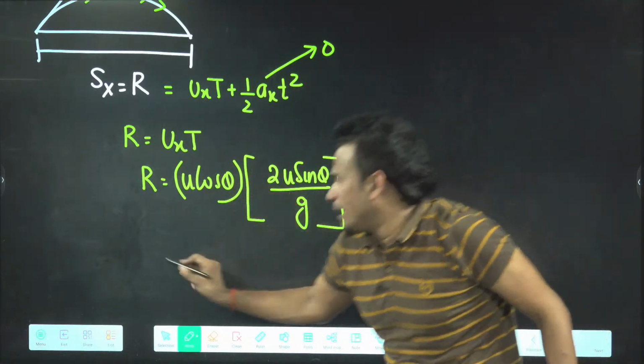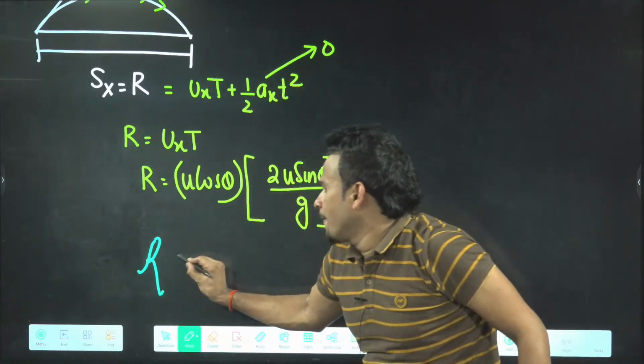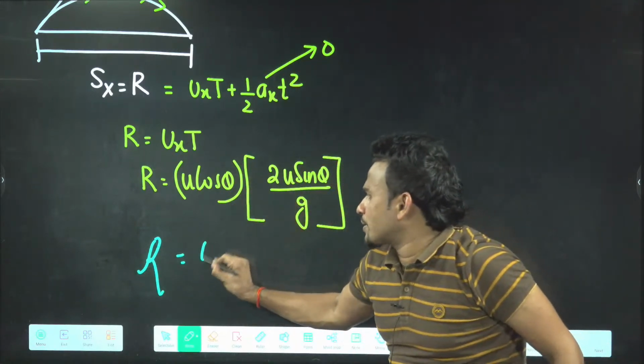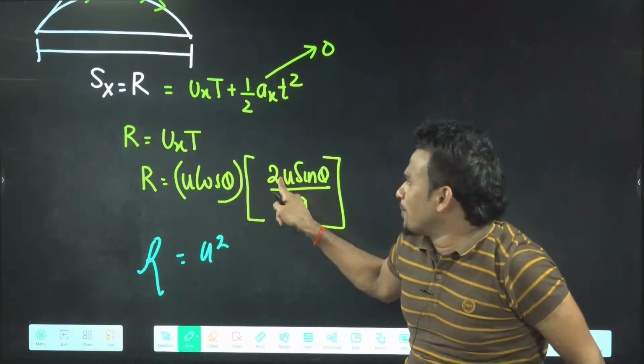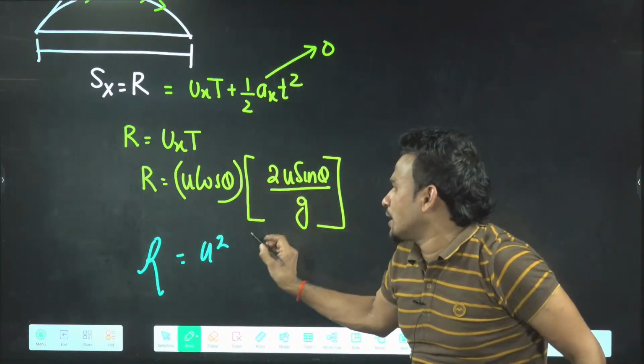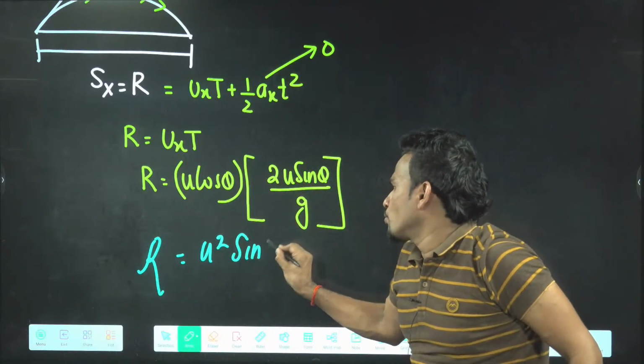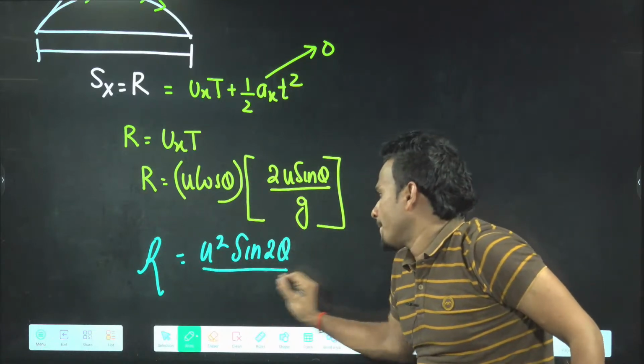So the final formula for range will become u square into 2 sine theta cos theta, that is sine 2 theta, by g.